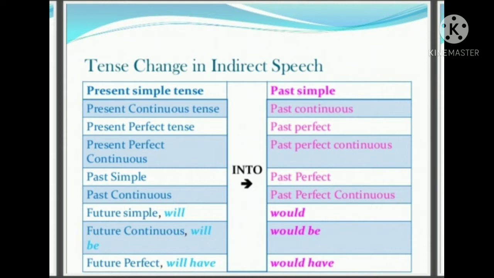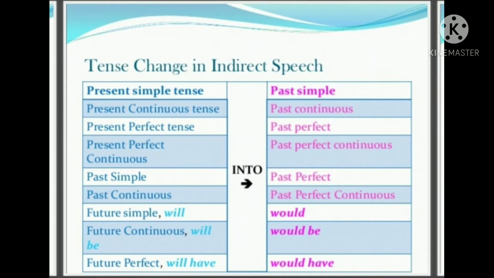That means V1 will be changed to V2. Also, if be forms are used, for example, she is a doctor, is will be changed to was, and are will be changed to were. These changes take place when direct speech is changed into indirect.